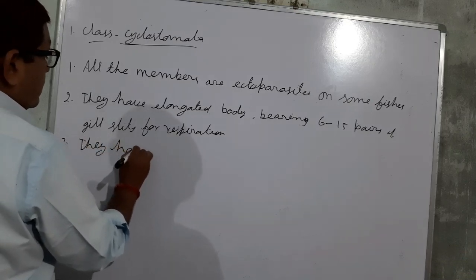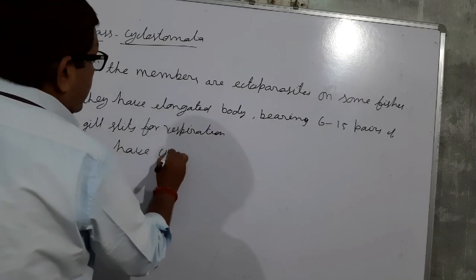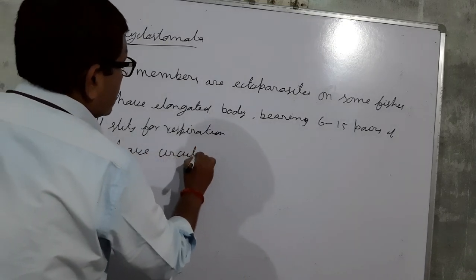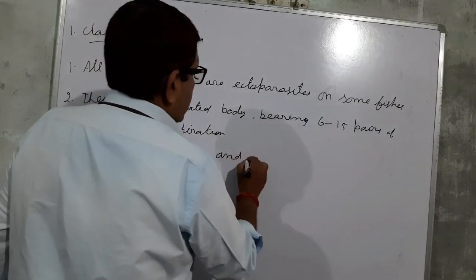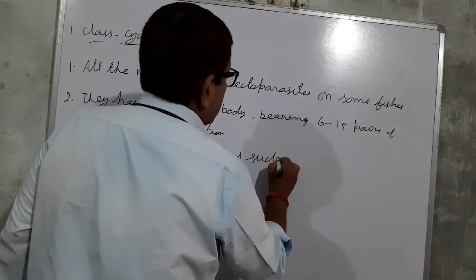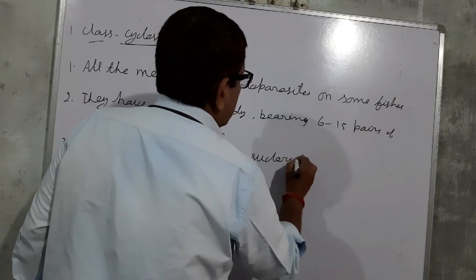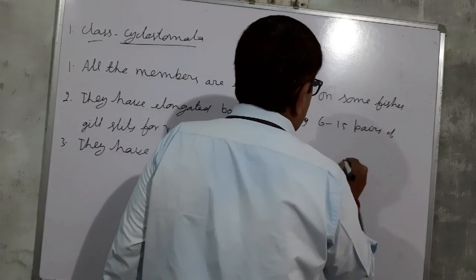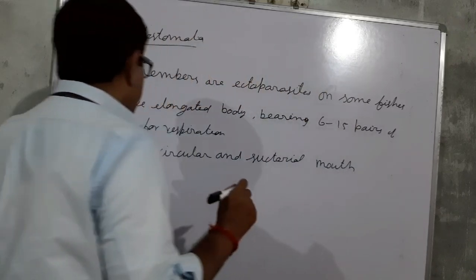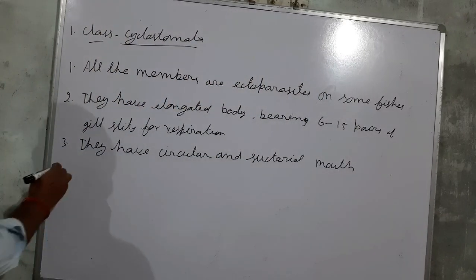They have a circular and sectorial mouth.